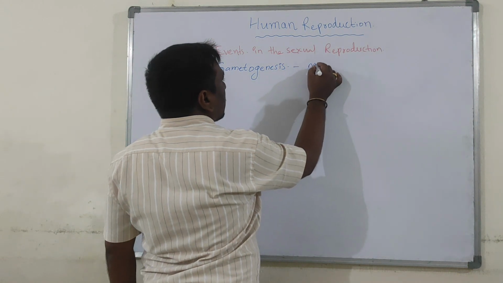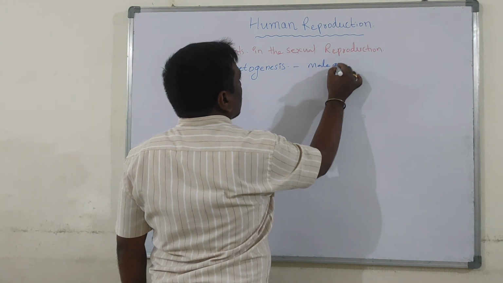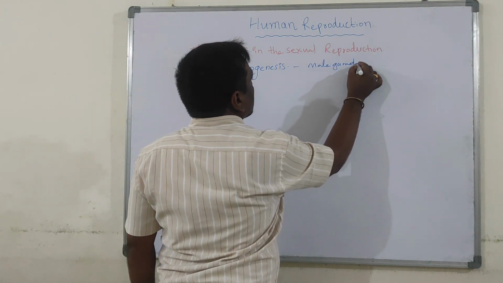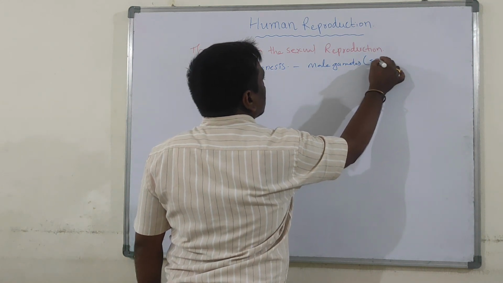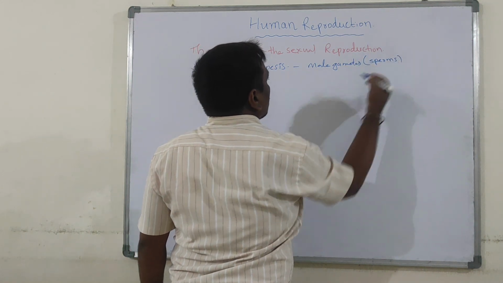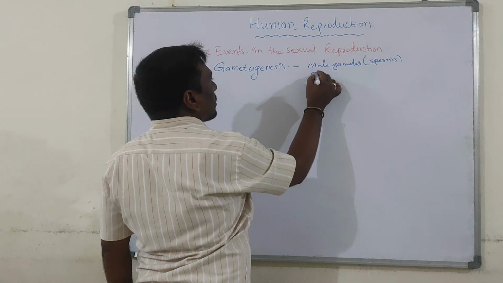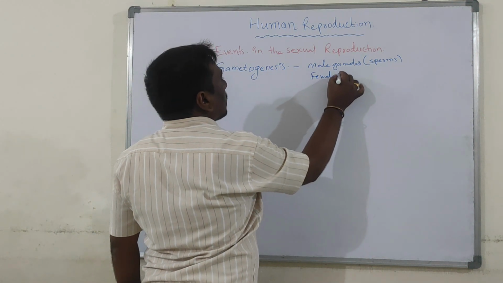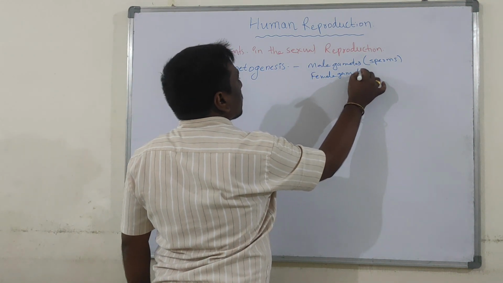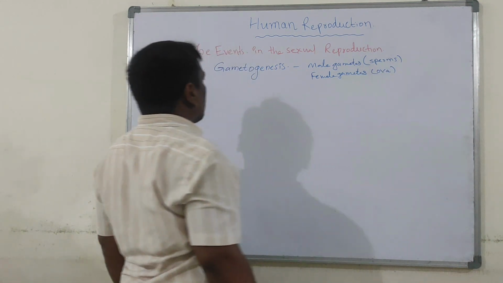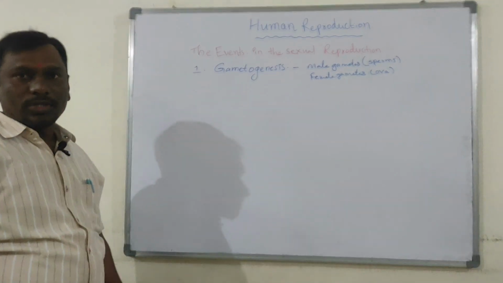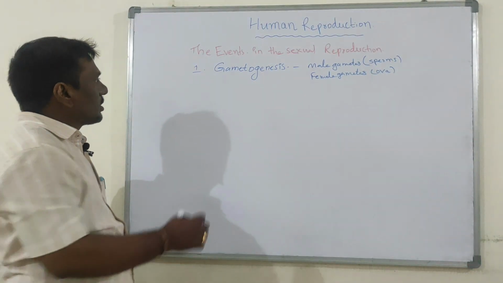That are male gametes in males, called sperms. Female gametes, ova. Okay, the first event in the sexual reproduction, gametogenesis.